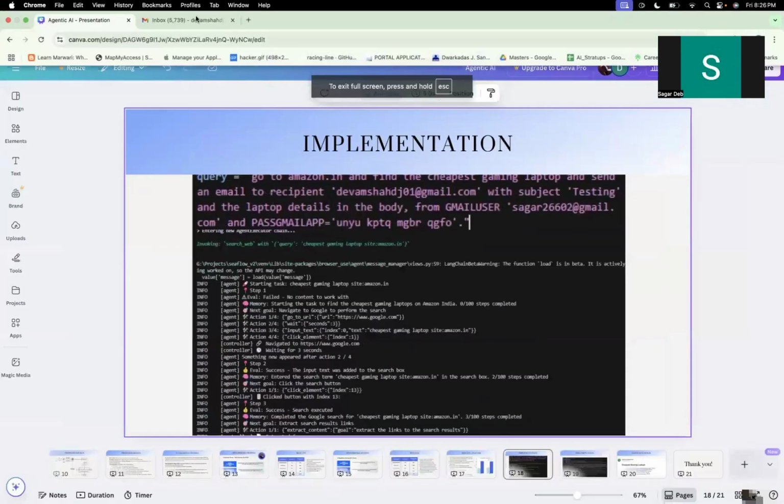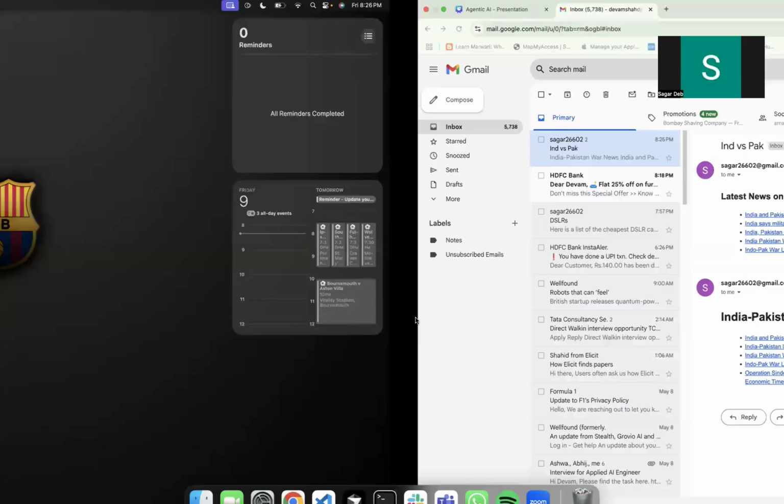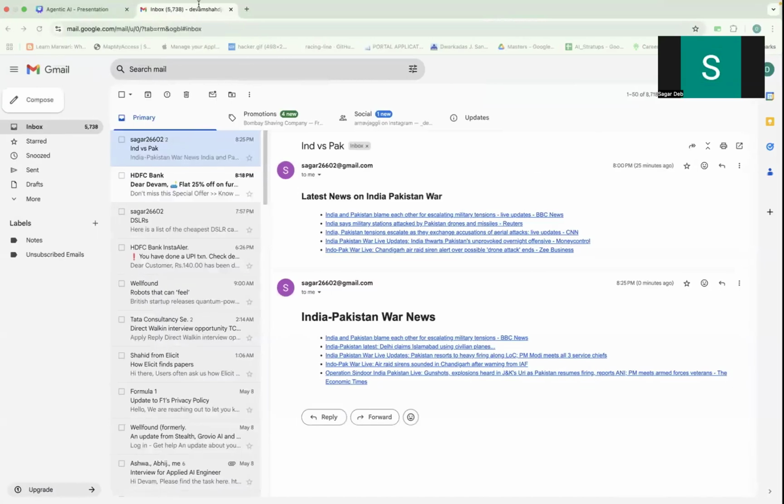So I'll just go to my Gmail. And this is the email that it sent me with the proper links, proper header, and the subject like I mentioned. And thus showing that this is something that baseline chatbots cannot do, proper real-time instruction execution, and our agentic system is able to perform that.